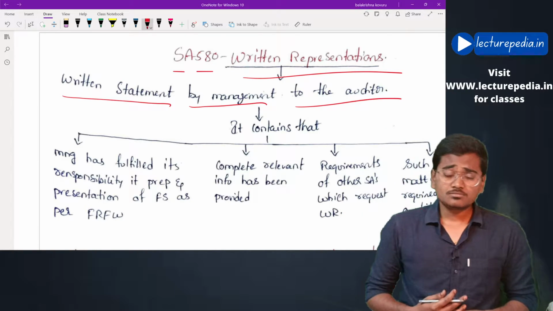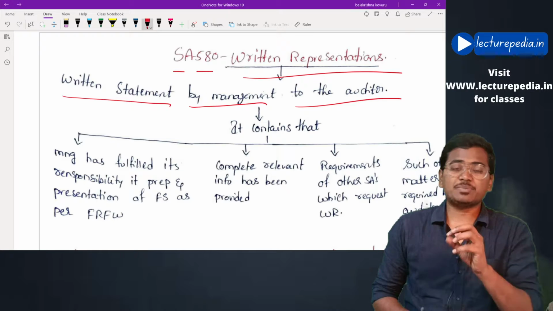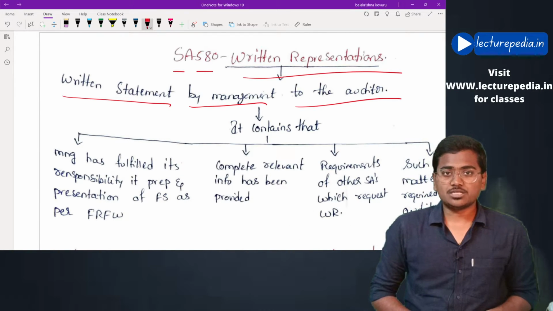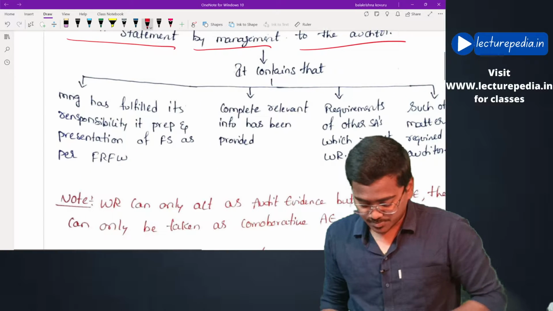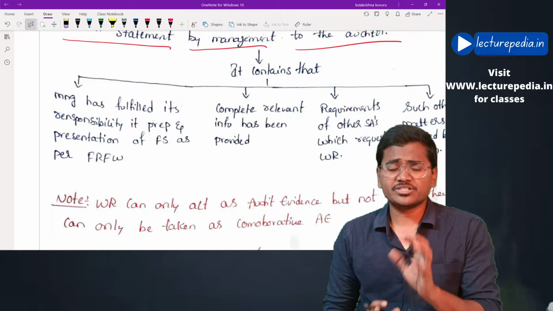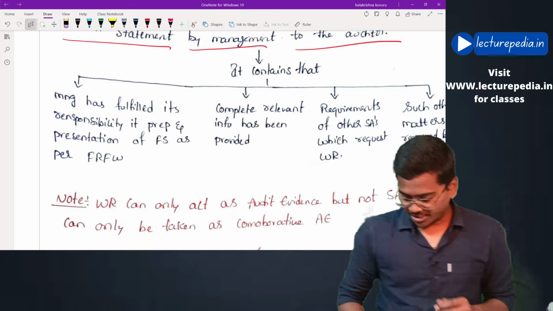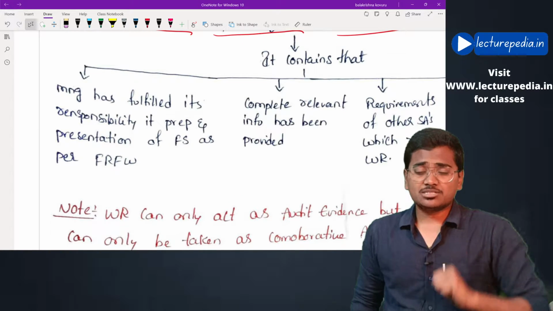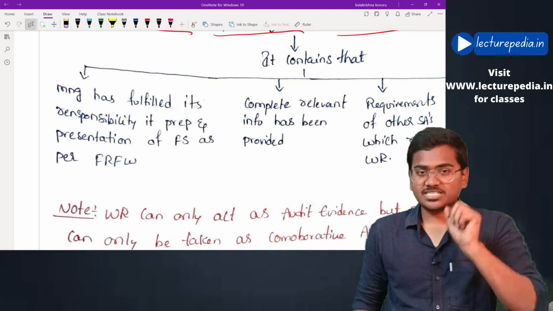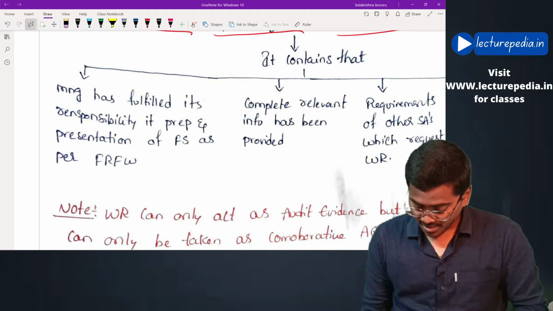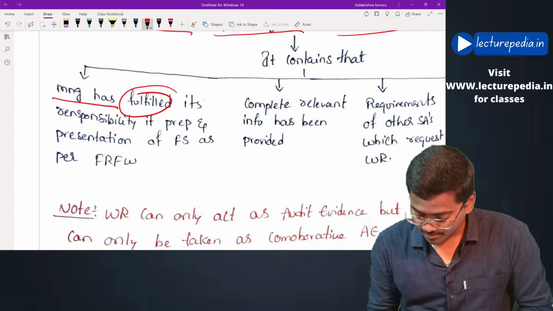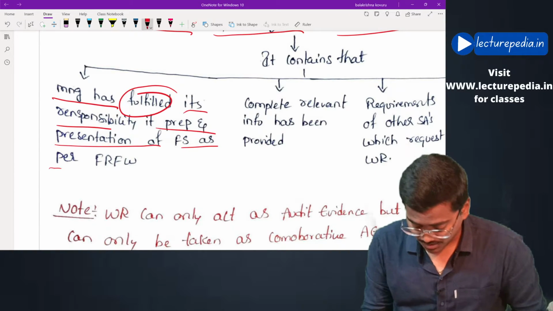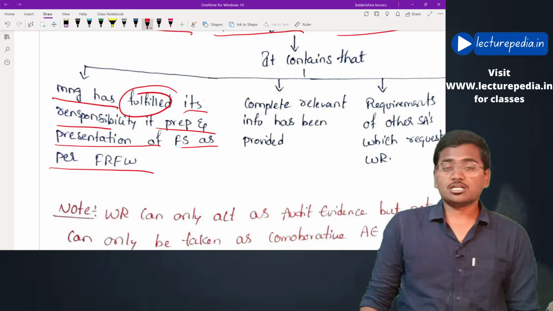Now, regarding which aspects the auditor can request written representation from the management, the following are the aspects. Firstly, the auditor can ask the management to give a written representation stating that management has fulfilled its responsibility in the preparation and presentation of financial statements as per the financial reporting framework.